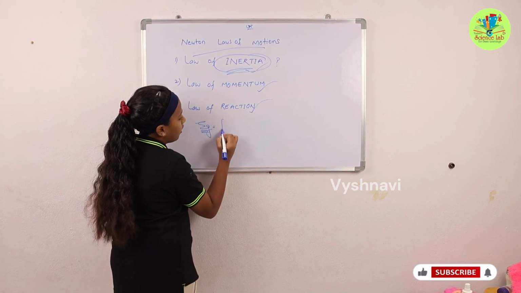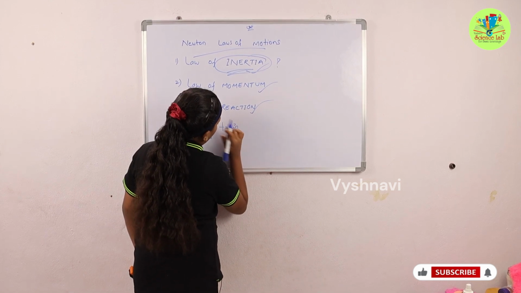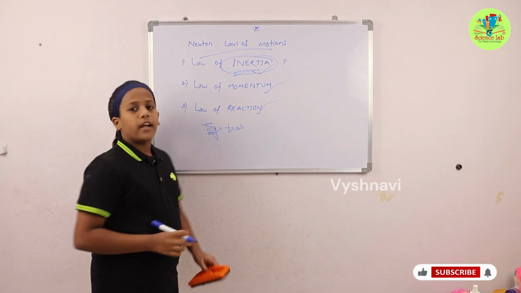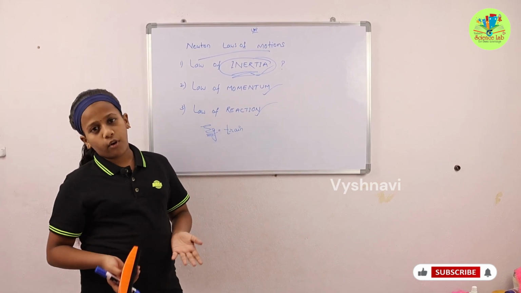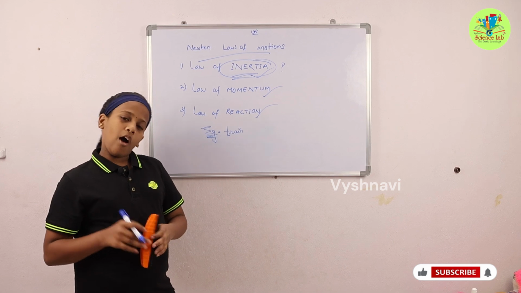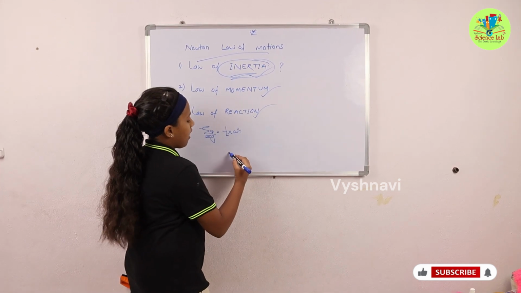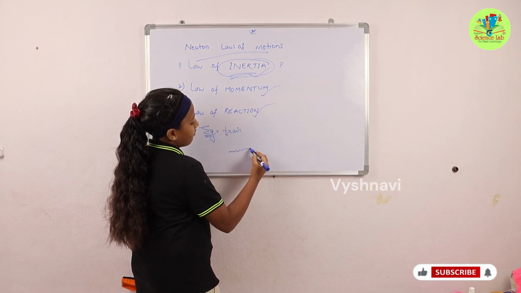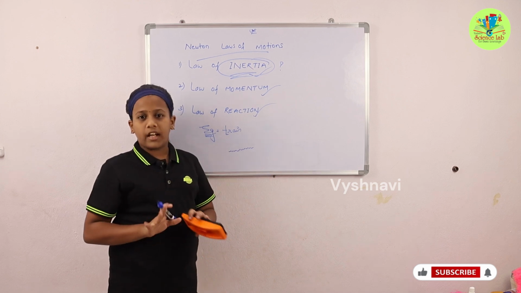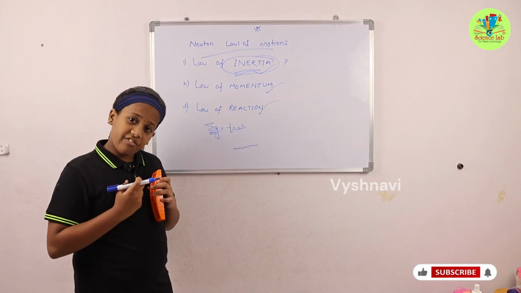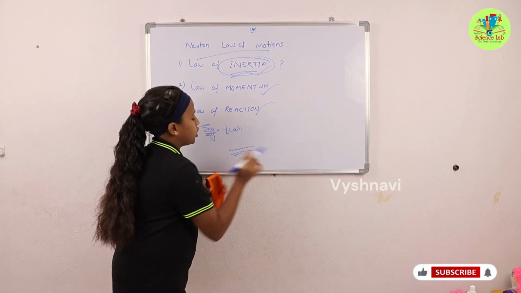Example, train. How do we travel in the train? How do we feel? The train moves like this and we feel like that. That is our feeling. So our body is habituated to this motion.